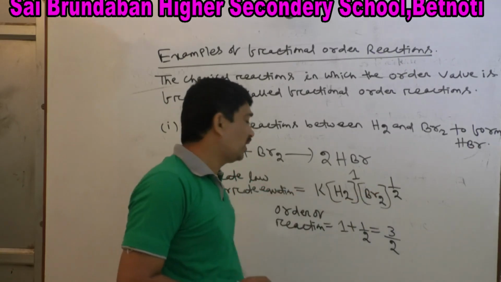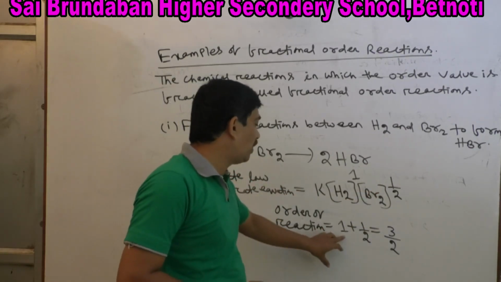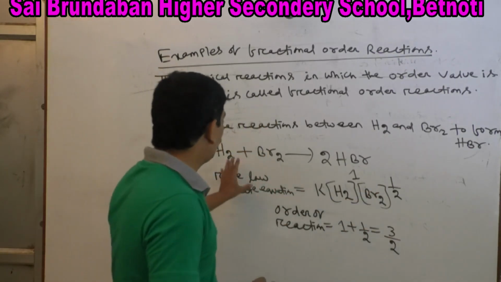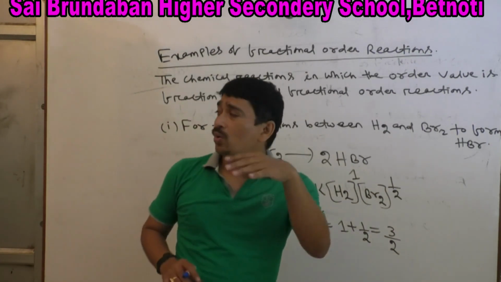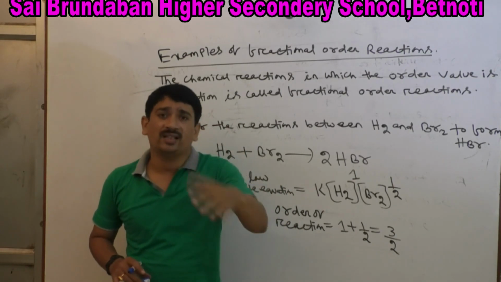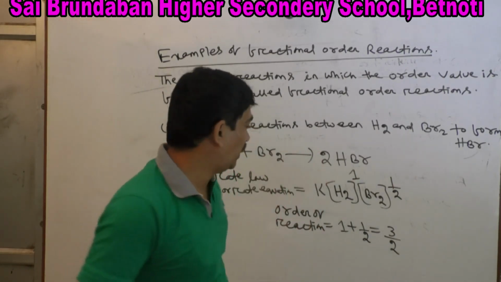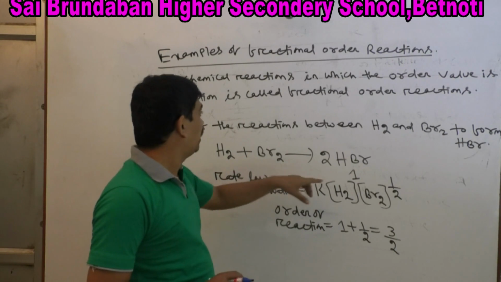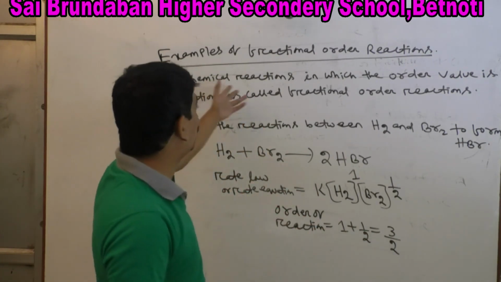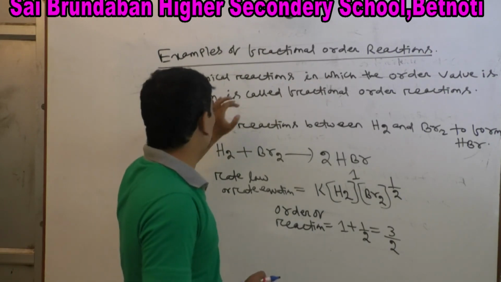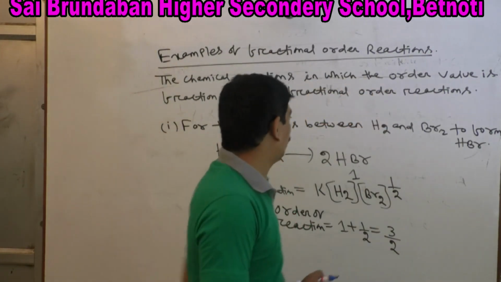Order of reaction is defined as the sum of the powers to which the molar concentration terms are raised in the rate law. Because the order here is 3 by 2, it is a fractional order reaction. Clear? This is one example.